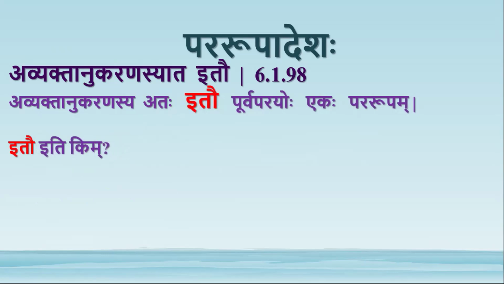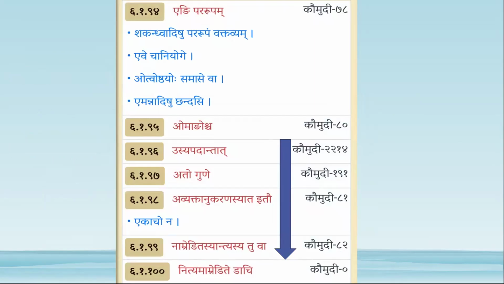Itau iti kim. There should be iti after that avyaktanukarana word. If there is no other word other than iti, then also this sutra is not applicable. Consider this example, patat plus atra. Patat is an avyaktanukarana and it ends with at, but there is no iti after that. So this sutra is not applicable here also. Patat atra. So this is about avyaktanukaranasyata itau.